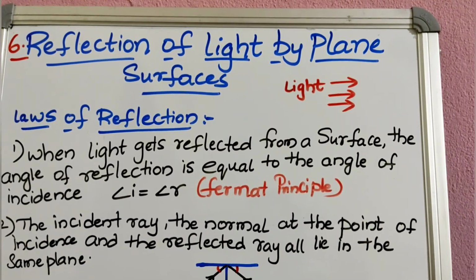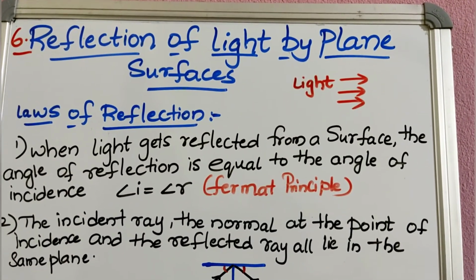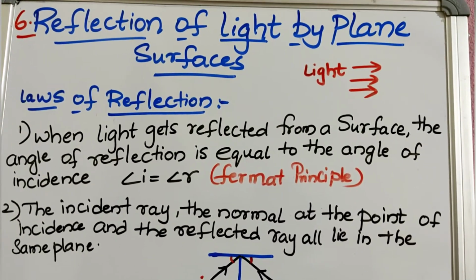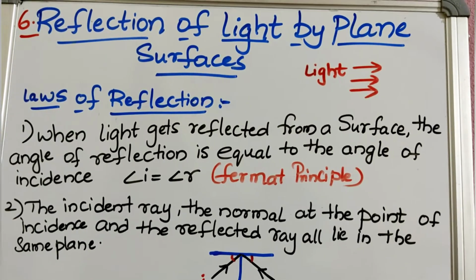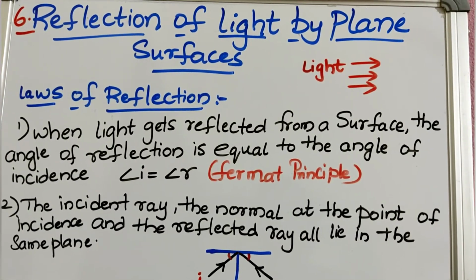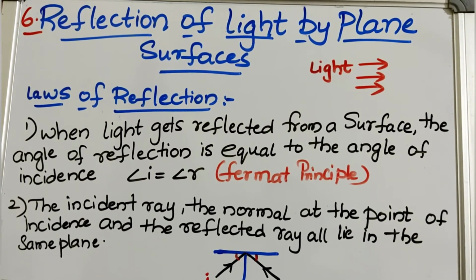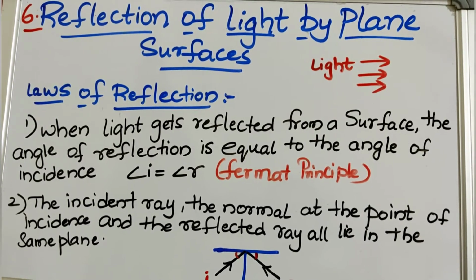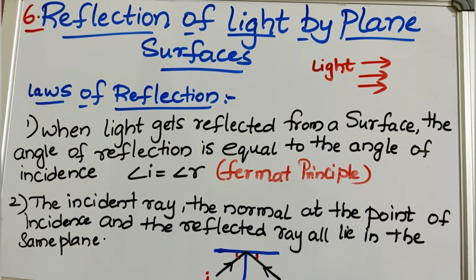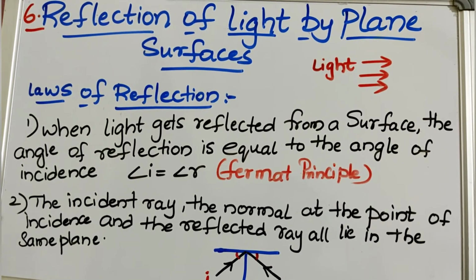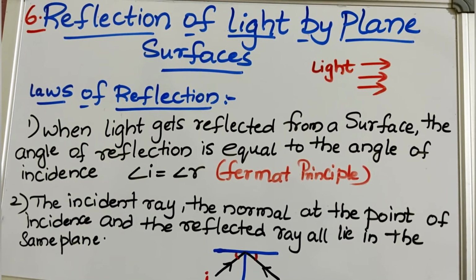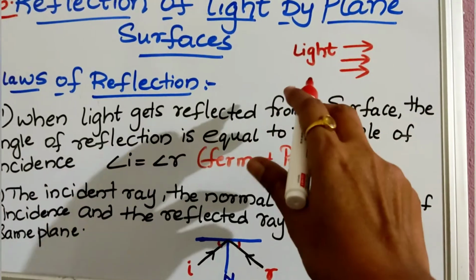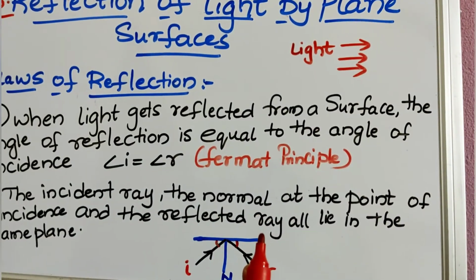Hello students, today we are going to discuss the topic reflection of light by plane surfaces. So children, in our earlier classes also, that is in class 6th and 7th, we have studied about this topic, light. Yes? So light is very important to see our surroundings. So the nature and the surroundings around us only can be seen through light. Yes? Light always travels in straight lines.